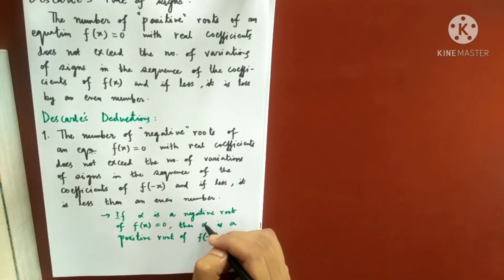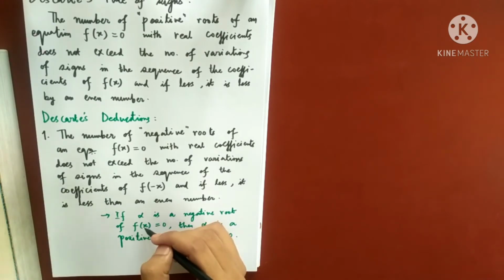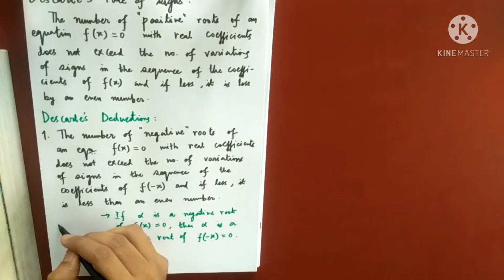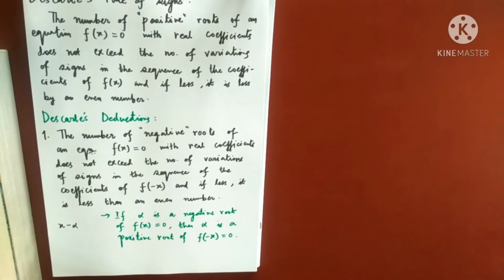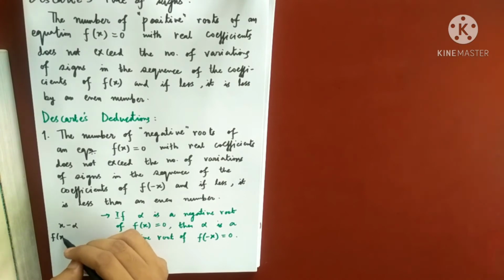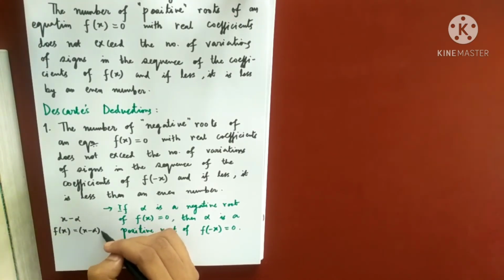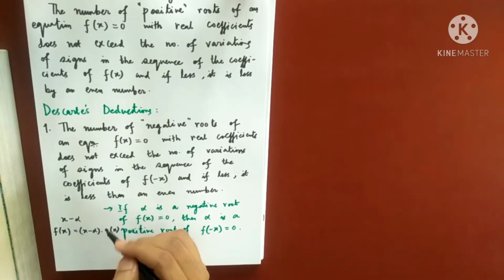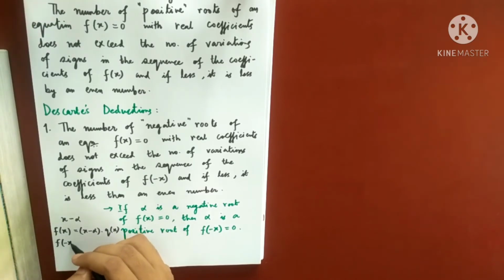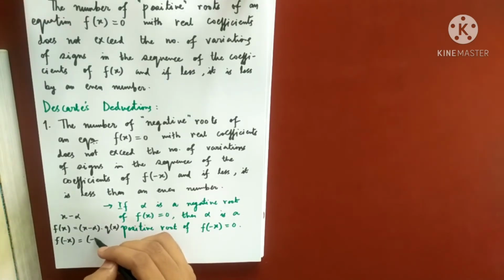Now, why this happens is very simple, because alpha is the root of this equation. So x minus alpha will be a factor of f of x, right? So f of x can be written as x minus alpha times some quotient. Now you tell me, what is f of minus x? Wherever there is x, you replace that x by minus x.